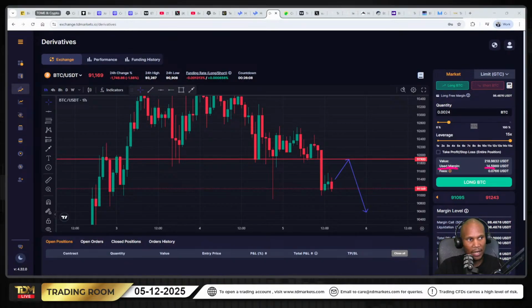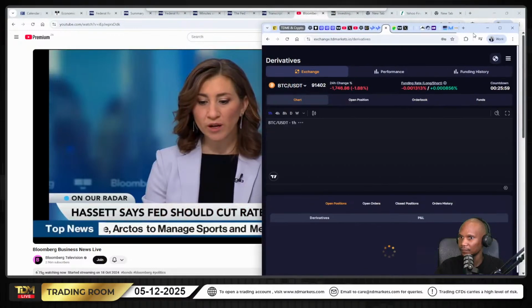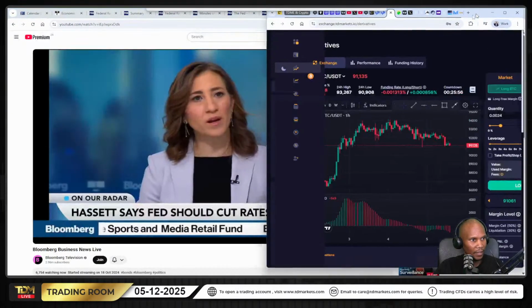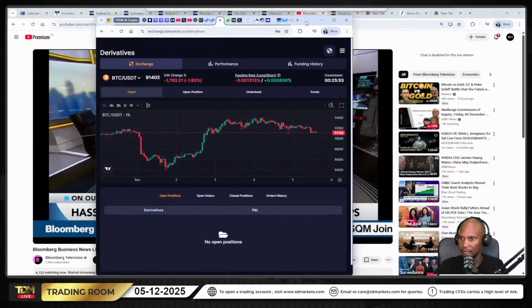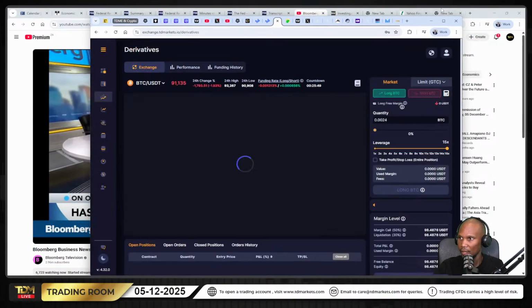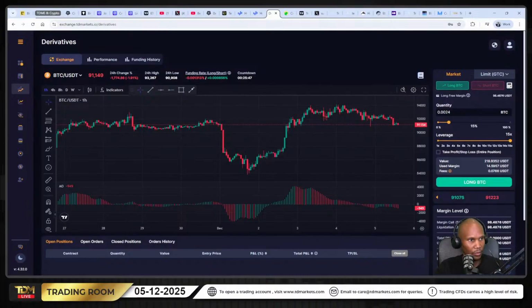So all the way down here, you are going to see the margin. Let me see if I can move this slightly to the side so I can show you something here. Let me do it this way. Just one second.